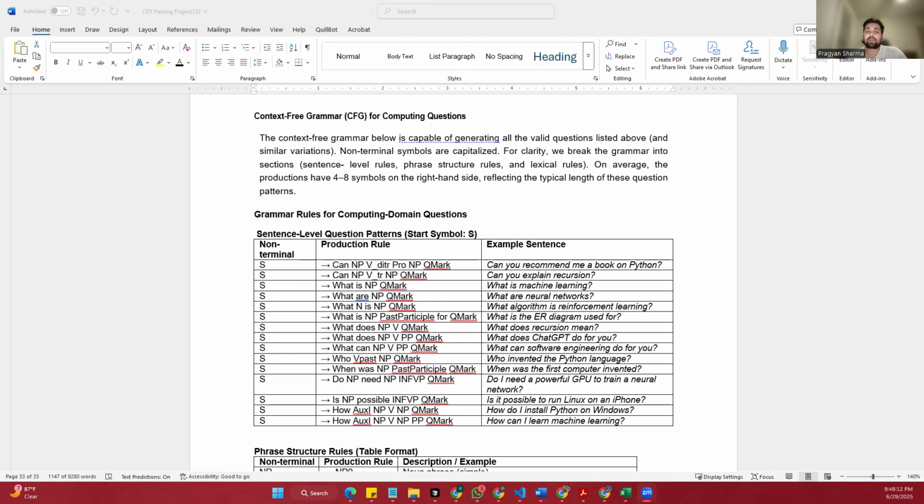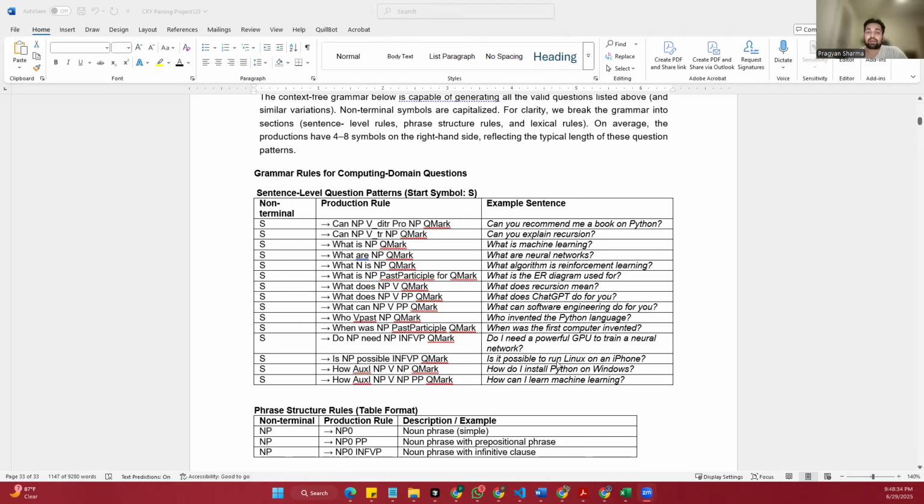The grammar can also describe how parts of the sentence are formed. For instance, a noun phrase can be something like Python or more complex like a powerful GPU or the Python language. We can also include preposition phrases like on Python or in computing, and even full verb phrases like to learn algorithms. The grammar defines the exact words that can be used. It includes common computing nouns like book, algorithms, network, recursion, as well as proper nouns like Python, Java, Linux, ChatGPT. It also lists common verbs such as explain, recommend, learn, install, means, and run.